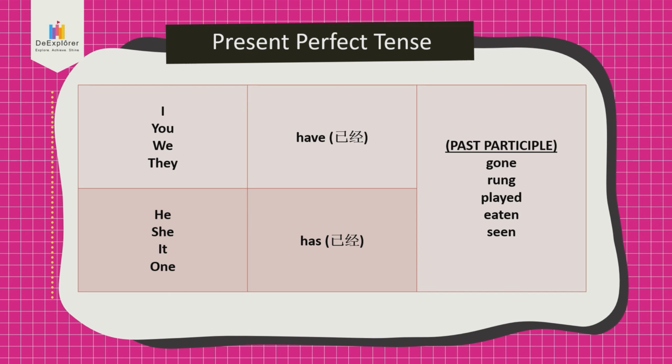Singular subjects are he, she, it, one. So you always say I have gone, we have played, he has eaten. You cannot say I have go, no, right? Or I have going, no. But I have gone, that is the past participle. So you remember this is the first thing that I have taught you.